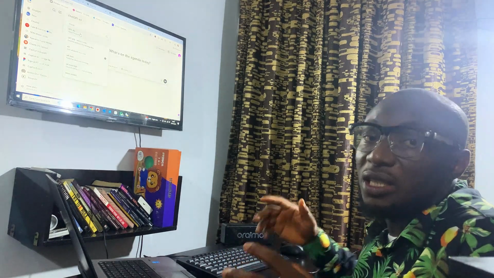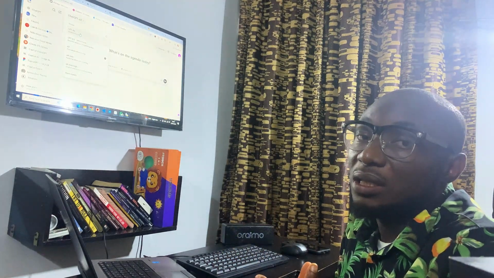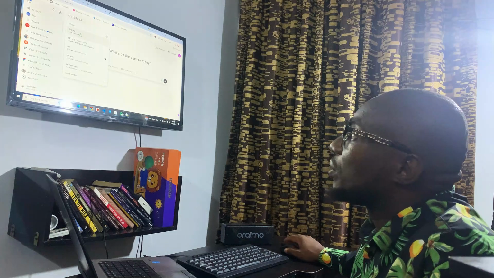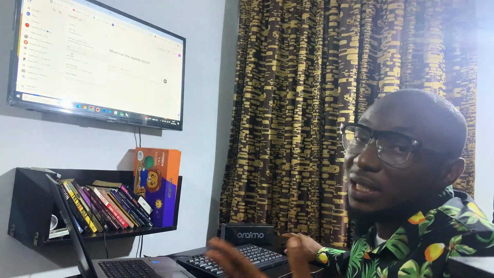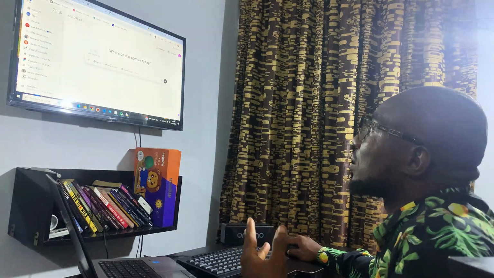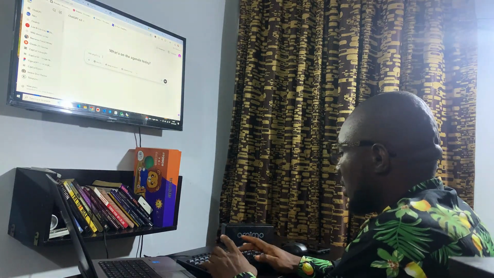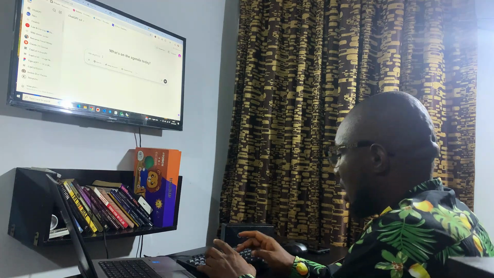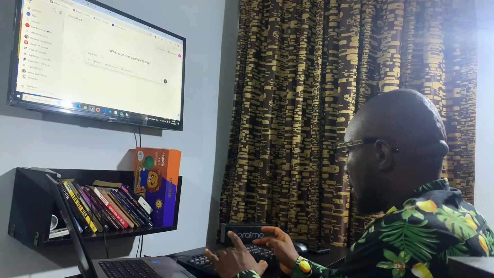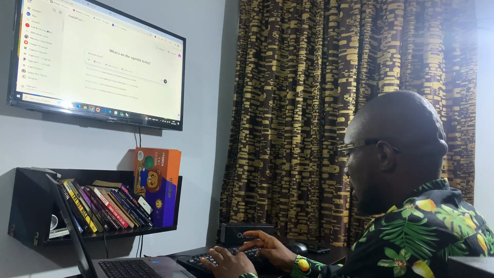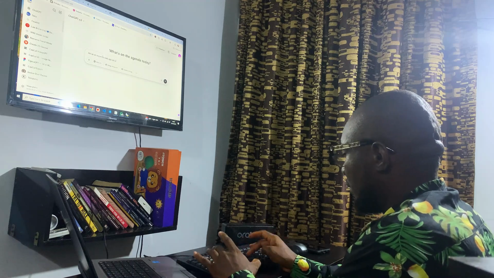I'm using the premium ChatGPT, and I'm going to use the O3 model because it has the most advanced reasoning model. So that is what I'm going to select, and I'm going to ask ChatGPT: act as an expert in web app development.